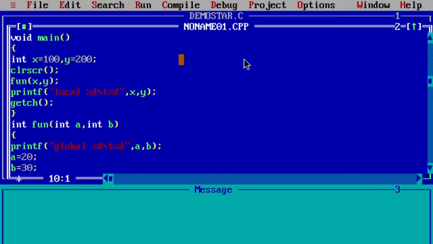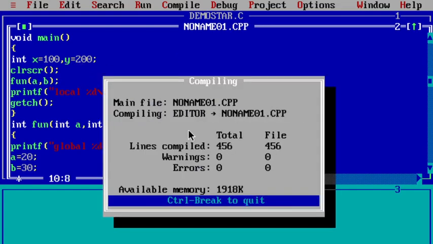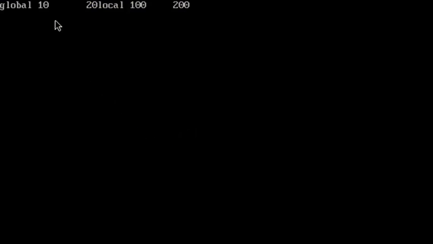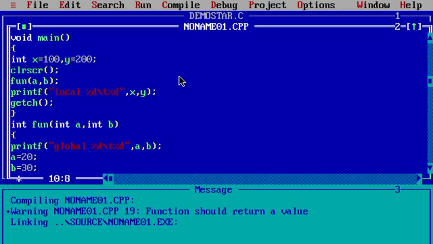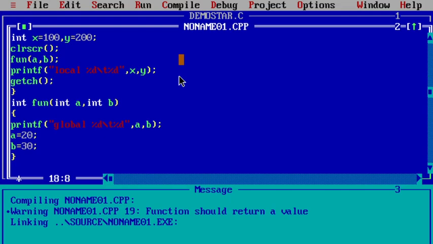Then I use a function. In this function I am passing global variables, A and B. Though I am not declaring them inside the function, it does not display any errors. See, global variables are 10, 20, and your local variables are 100 and 200. What happened here? The global variables 10 and 20 we are passing to the function, and the passed values come here, and then we define them. Though we are changing them, it is not going to affect anything. That is what we are declaring as variables.